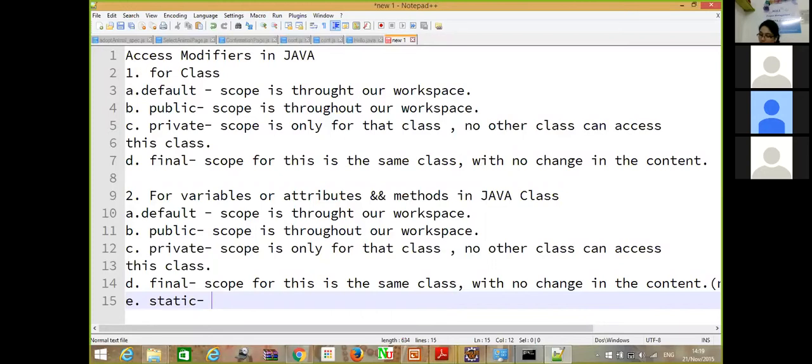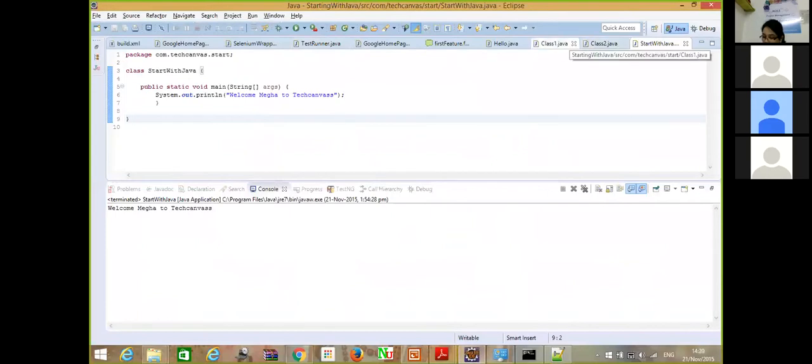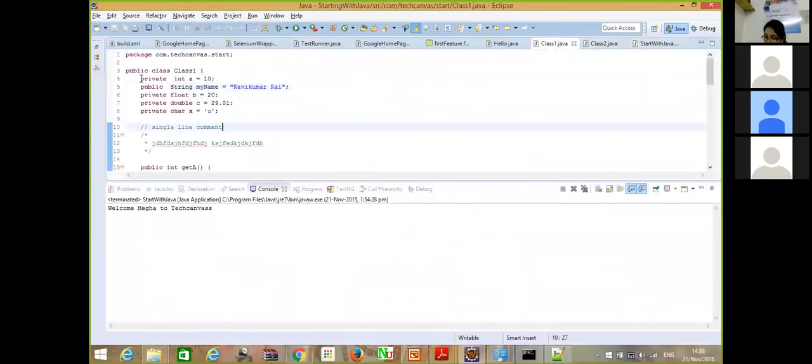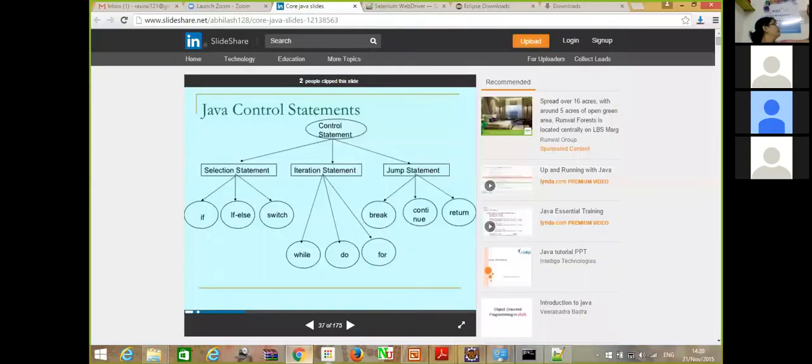Ravi: What is the difference between a variable and an attribute? Variables or attributes is the same. It's just the name. Sometimes we call it a variable or attribute. To give you an example, just take a look at this class. These things are variables in a class: private, integer. The data types that we just looked upon in the examples right now: integer, float, double, character, boolean.